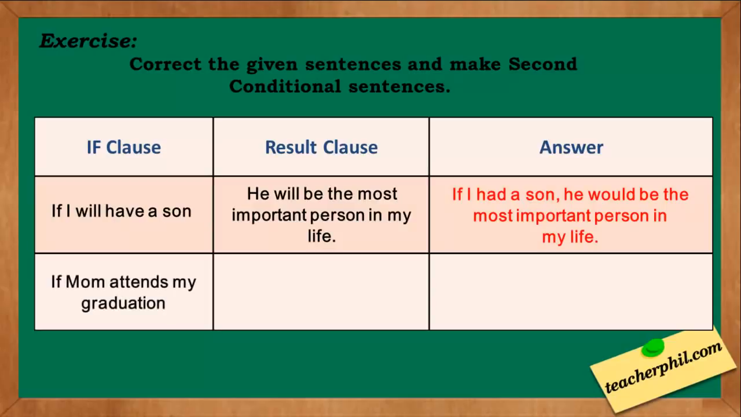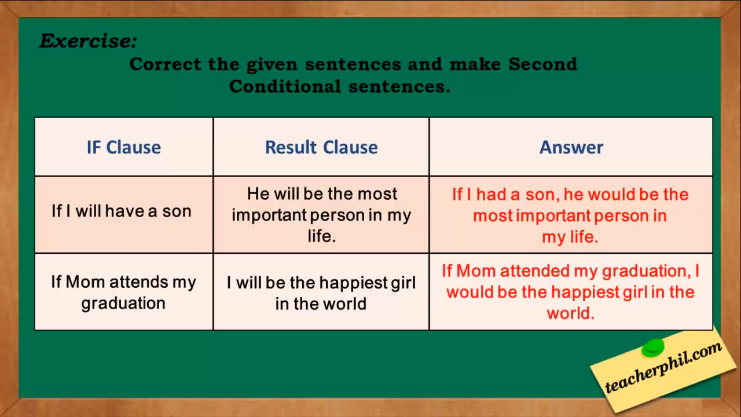Second one. If Mom attends my graduation, I will be the happiest girl in the world. The answer is, if Mom attended my graduation, I would be the happiest girl in the world. The if clause if Mom attends my graduation is in the simple present. We change it into simple past, making it if Mom attended my graduation. The result clause I will be the happiest girl in the world used will. That's why we needed to change it into would.